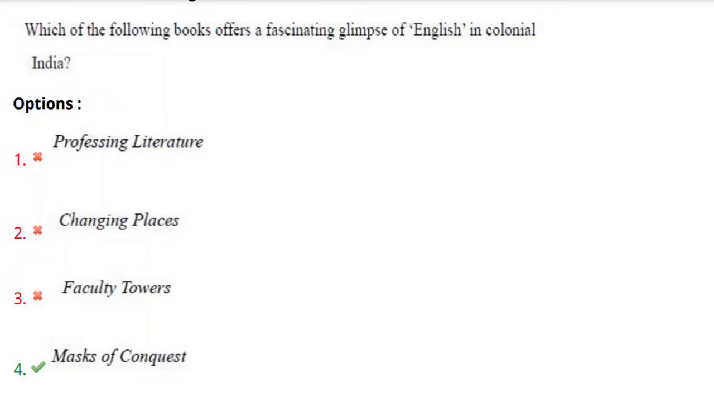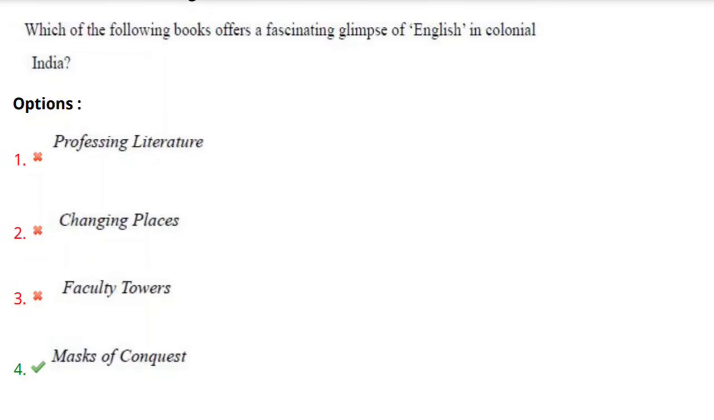The options are Professing Literature, Changing Places, Faculty Towers, and Masks of Conquest. And the correct answer here is Masks of Conquest, which is the fourth option. Masks of Conquest was written by Gauri Viswanathan. Here you need to underline, and note down in your notebook. Take a notebook, pen and paper, and write down this additional information related to these options and the question.